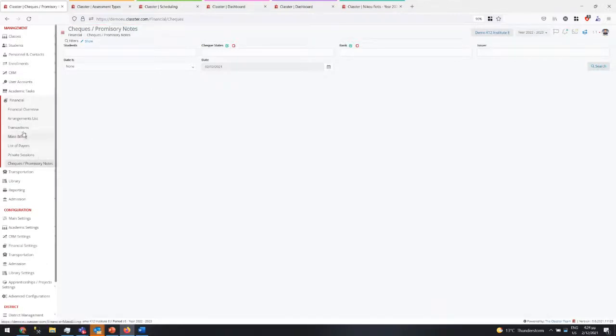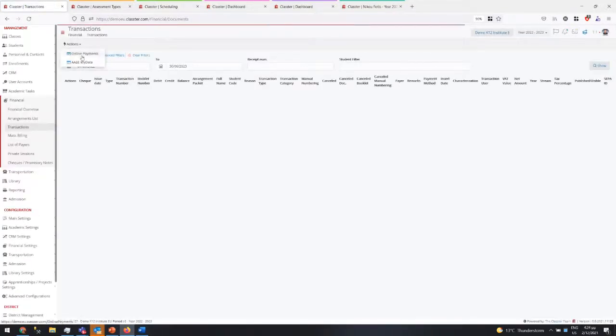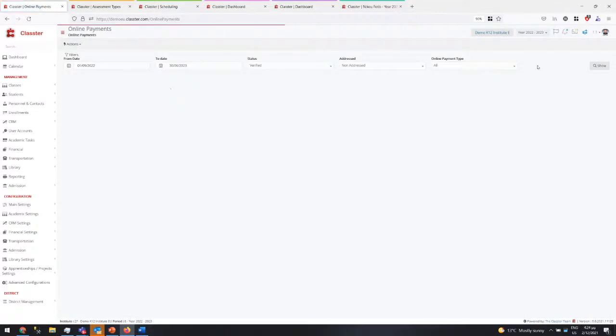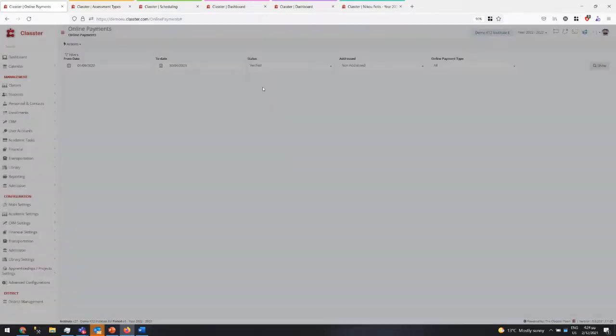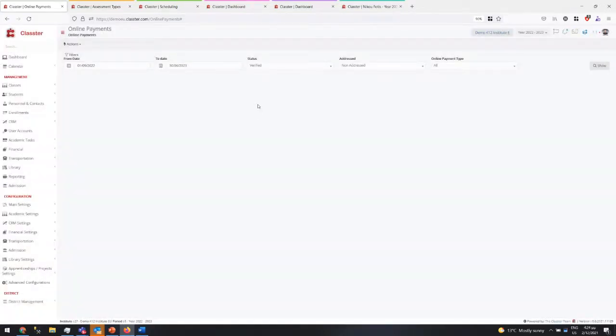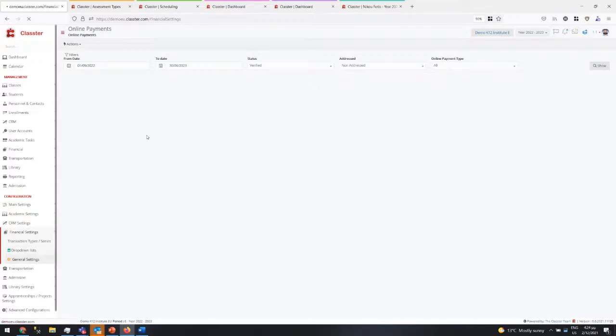In the transactions here, we have done quite a few improvements in the online payments, and import of payments from Excel. Basically, if you have an Excel with transactions from the bank, or you want to migrate data, here you can do the import. And then we have quite a few improvements here that I'm not going to describe, but new capabilities. Those capabilities are related to the settings that can be added into the online payments.